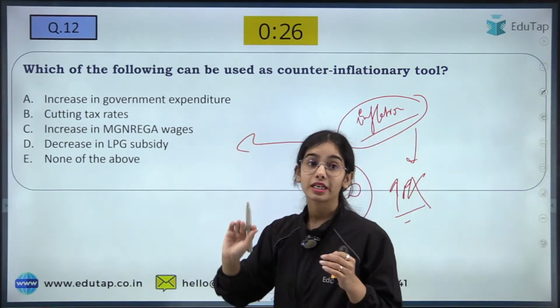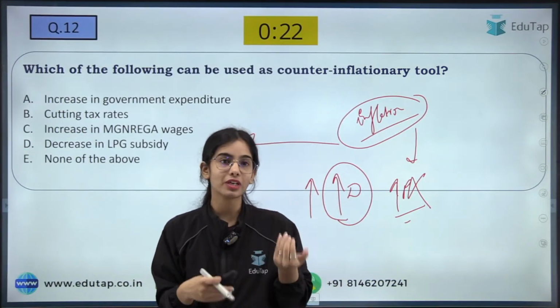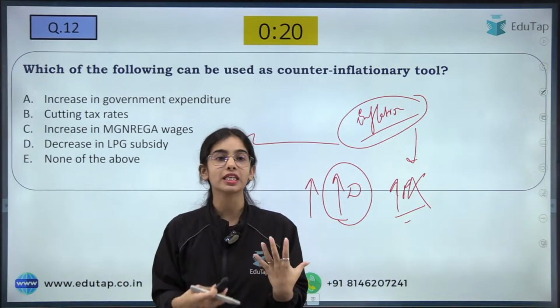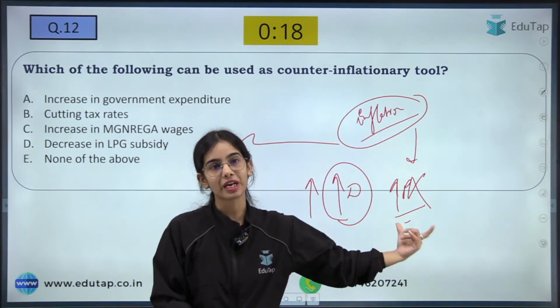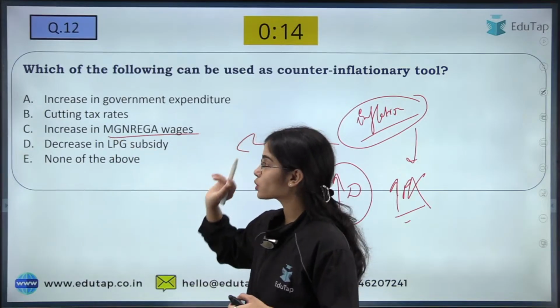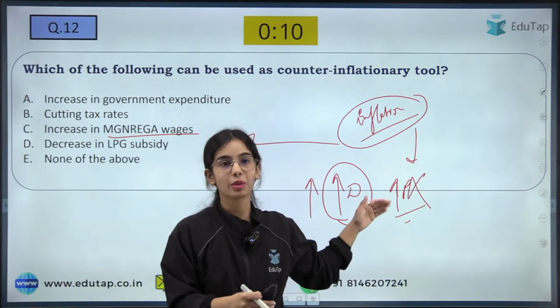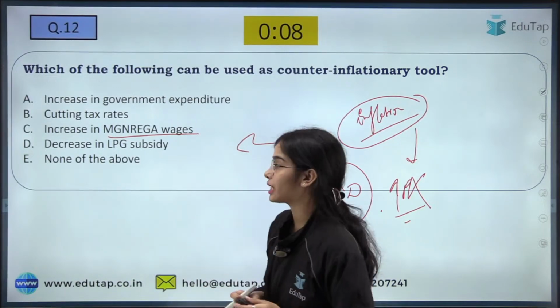Cutting tax rates. Cutting tax rates means more money the people will hold. If they are having more money, they will spend more, they will demand more, prices will increase. This also we cannot do. Increase the MGNREGA wages. So again, if we are increasing the wages, what will happen? Demand will increase, prices will increase. This also we cannot do.